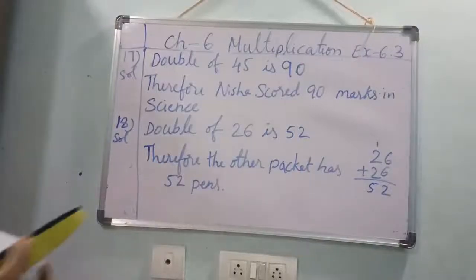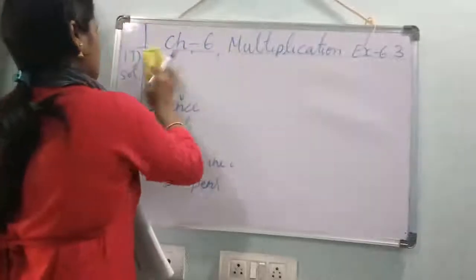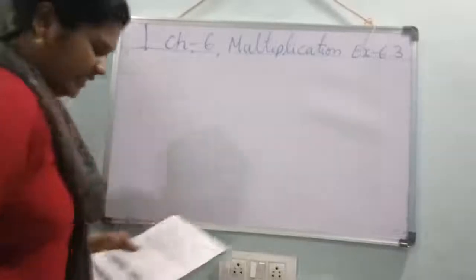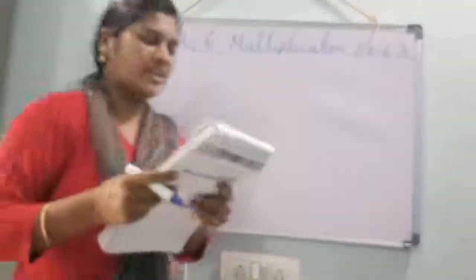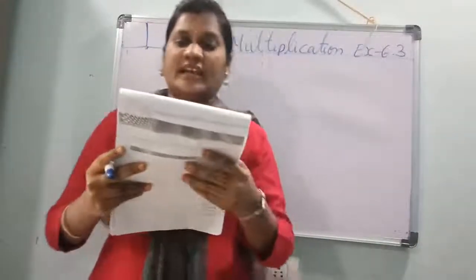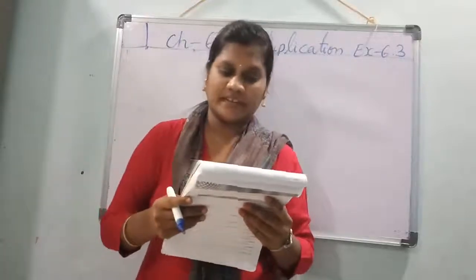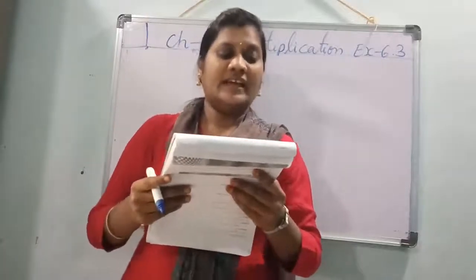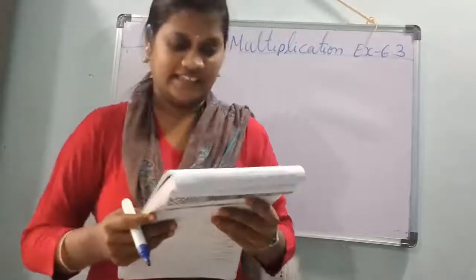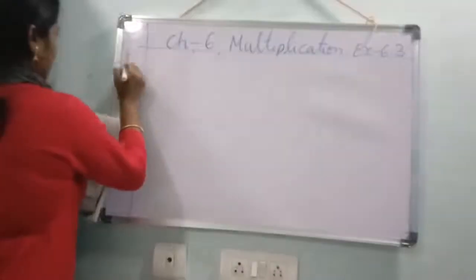Children, 19th one. See, there are 40 apartments and 23 independent houses in city A. In another city B, there are double the number of apartments and independent houses than in city A. How many apartments and houses are there in city B? See, 19th one.